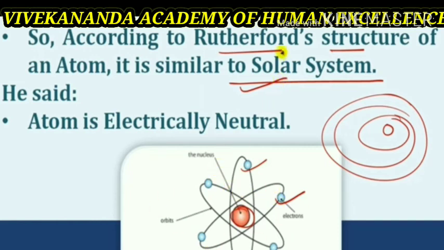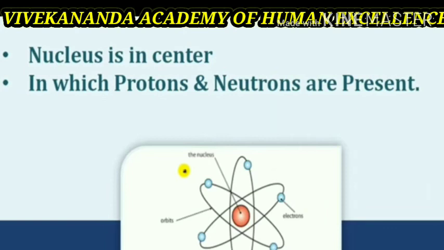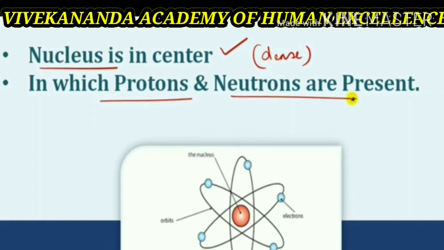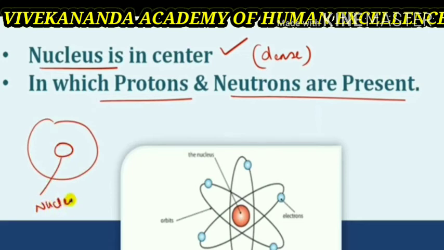Thus, the number of positive and negative charges exactly balance each other, they nullify their charges, meaning positive and negative charges are equal in number, therefore the atom is electrically neutral. The nucleus is in the center, in which protons and neutrons are present, and electrons are revolving in a circular path around the nucleus.